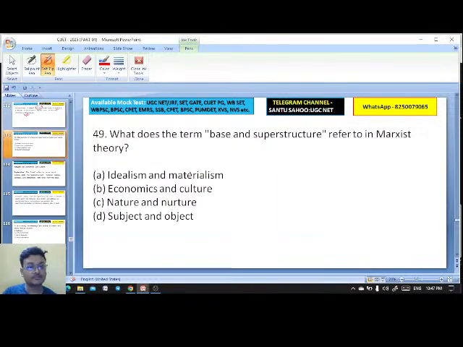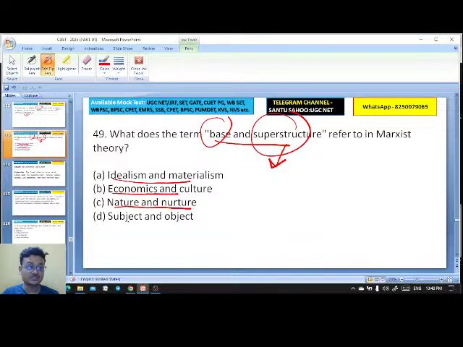What does the term base and superstructure refer to in Marxist theory? Base and superstructure, what is base, what is superstructure? Base and superstructure, idealism and materialism, economics and culture, nature and nurture, subject and object. What is base and superstructure?